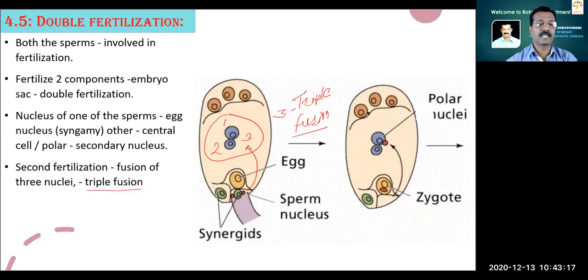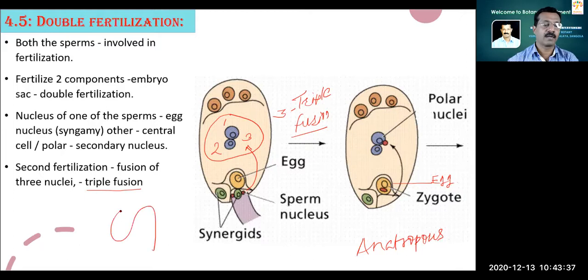And in double fertilization, one nucleus fuses with the egg. Here is the egg in the anatropous ovule. Means in this ovule it is inverted, and that's why the micropylar end is at the downward.